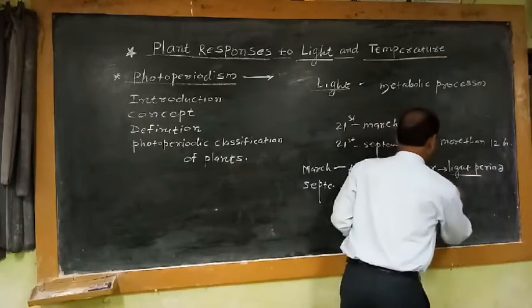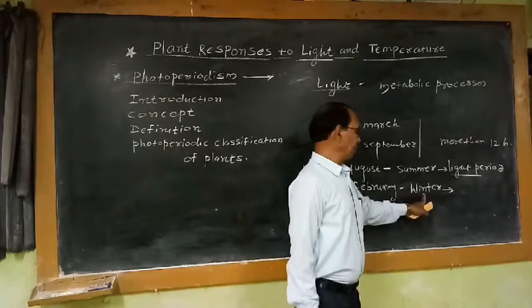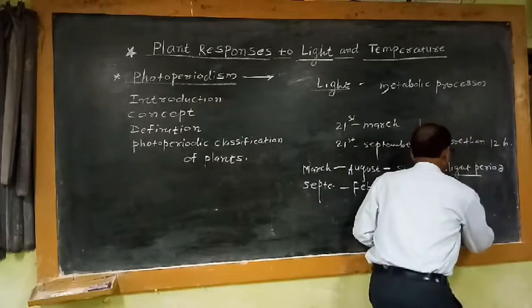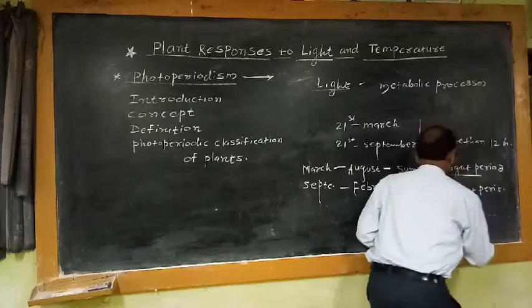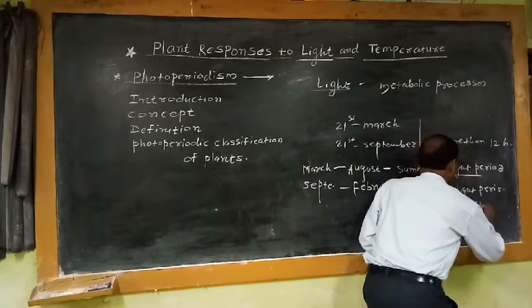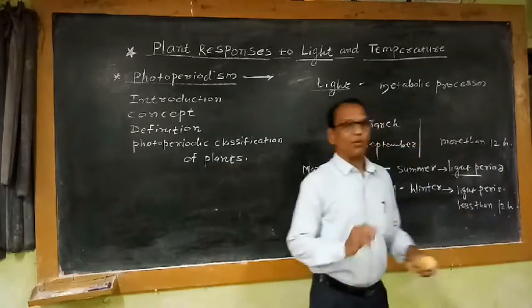If we see in winter season, the light period is less than 12 hours and the dark period is more than 12 hours.